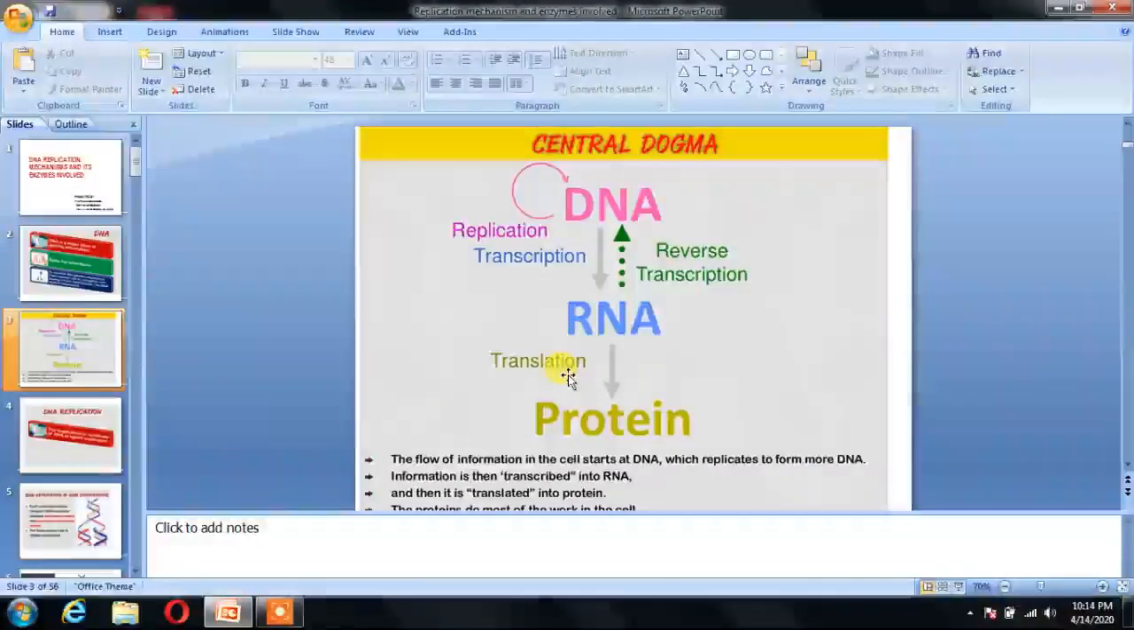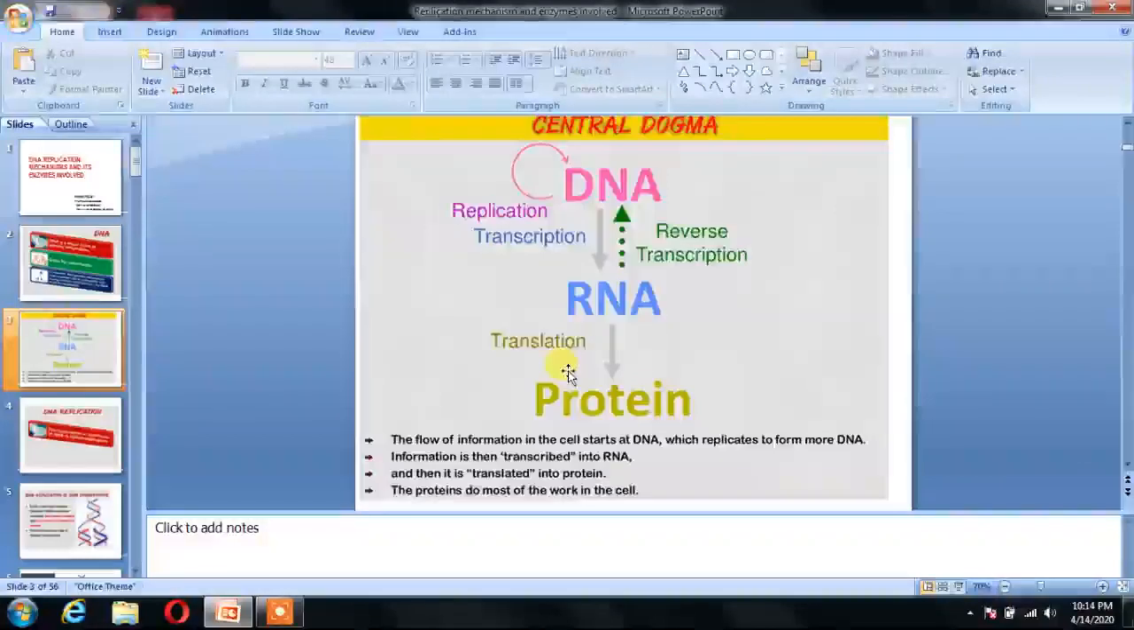Central dogma: when DNA replicates, it forms a replica copy, again DNA. When the transcription process takes place, RNA is transcribed from DNA, and from RNA it is translated to protein. Thus the flow of information in the cell starts at DNA, which replicates to form more DNA. Information is then transcribed into RNA and then translated into protein. The proteins do most of the work in the cell.